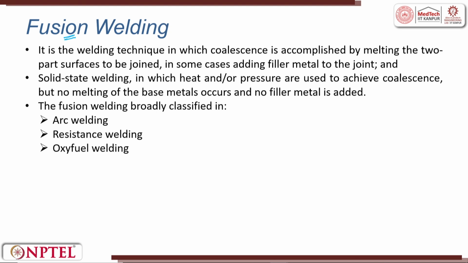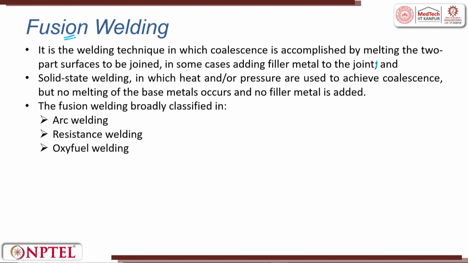So, fusion means joining. It is the welding technique in which coalescence is accomplished by melting two part surfaces to be joined. In some cases, we add filler material to the joint. So, this is important. We studied about autogeneous, homogeneous and heterogeneous welding process.